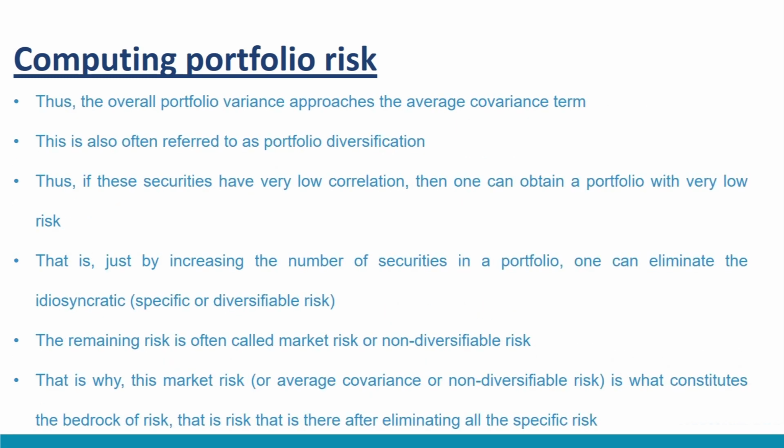Thus, the overall portfolio variance approaches the average covariance term. This is also often referred to as portfolio diversification. Thus, if these securities have very low correlation, then one can obtain a portfolio with a very low risk. That is, just by increasing the number of securities in a portfolio, one can eliminate the idiosyncratic or specific or diversifiable risk. The remaining risk is often called market risk or non-diversifiable risk.